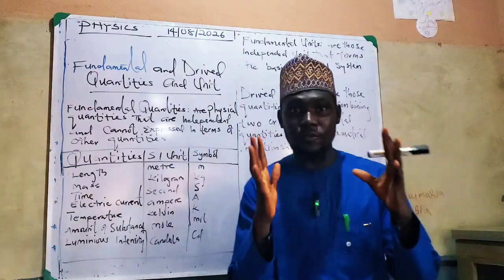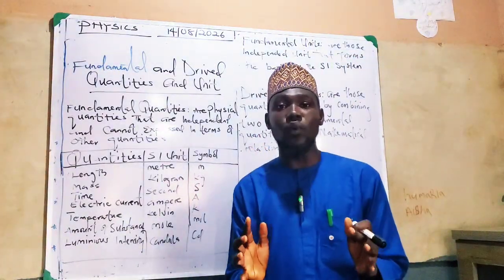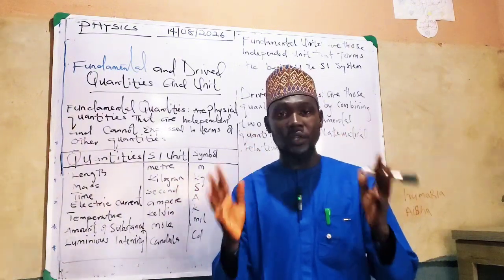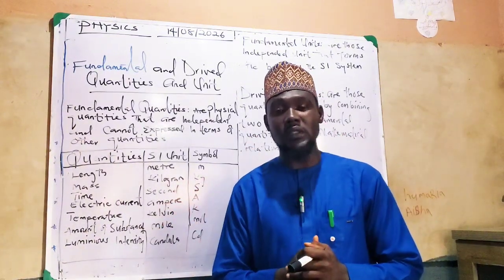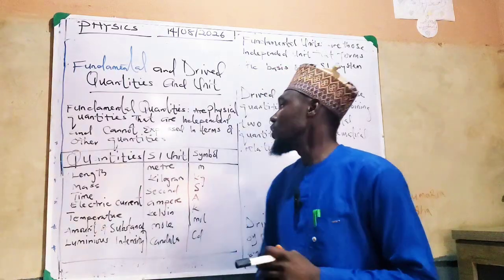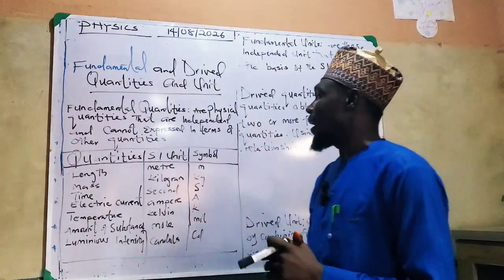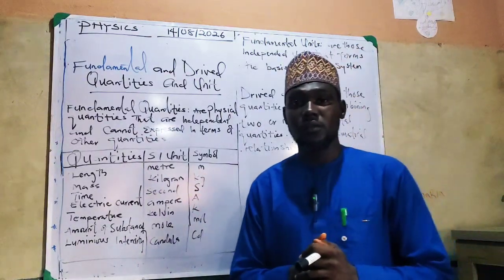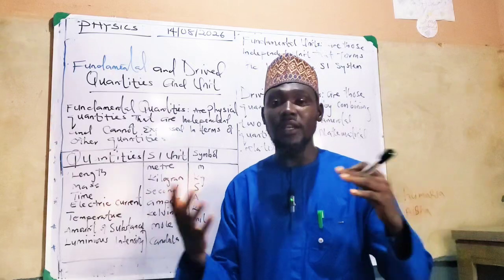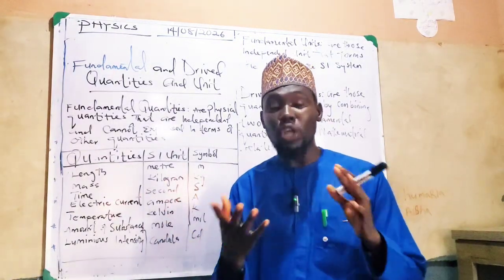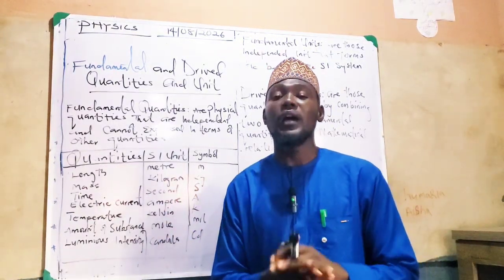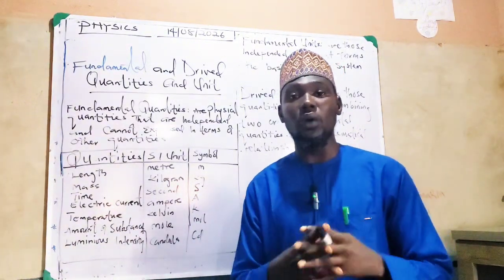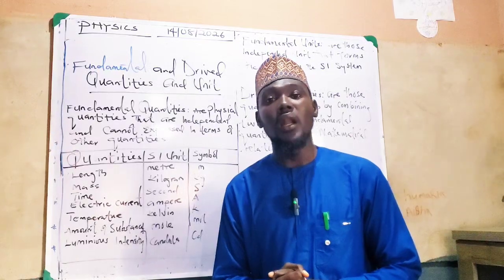Fundamental quantities. What are fundamental quantities? They are those quantities that are not derived from any other quantities. In other words, fundamental quantities are the independent quantities and cannot be expressed in terms of other quantities. For example, we have length, mass, temperature, time, amount of substance, and luminous intensity. These are what we call the fundamental quantities.